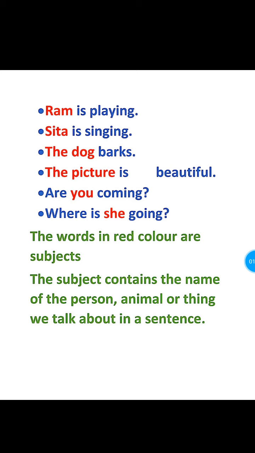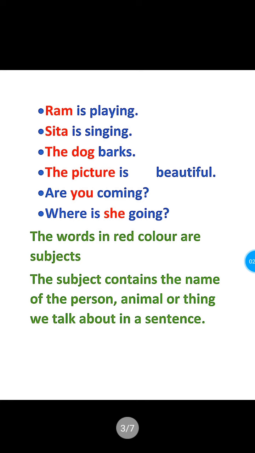Barks is the predicate. Here, in the predicate, only one word is there. Even that is a predicate. The picture is beautiful. Here, two words are there in the predicate. And the last two sentences are interrogative sentences. In interrogative sentences, we can find the subject in the middle of the sentence.